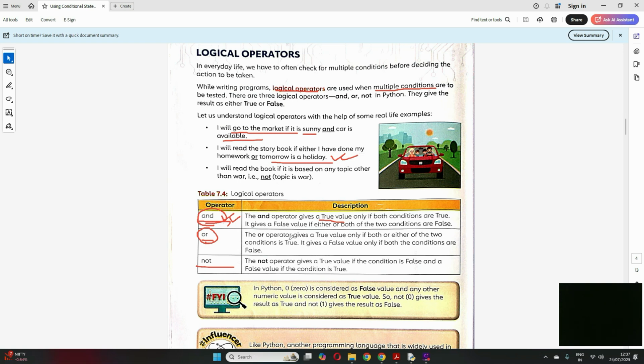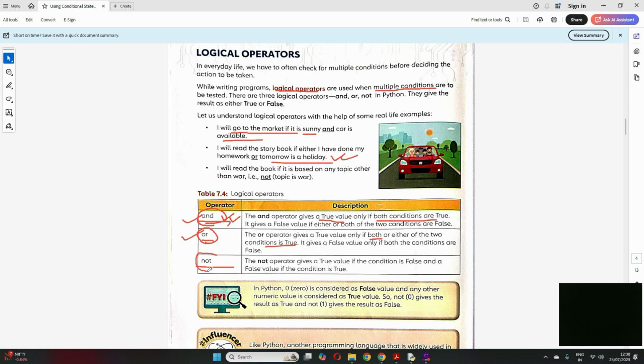So the OR operator gives a true value if both or either of the two conditions is true, but the AND operator gives a true value only if both conditions are true. So, clear difference between AND and OR? AND means both the conditions should be satisfied, OR means any one can be satisfied.